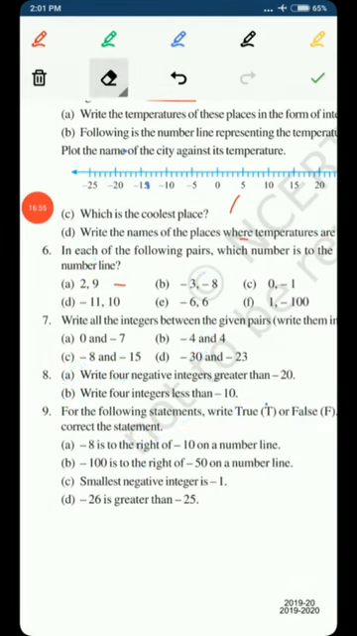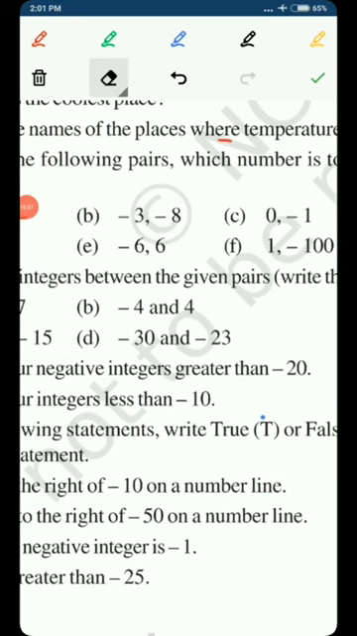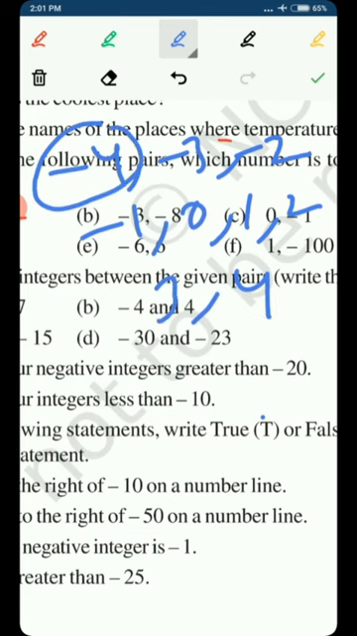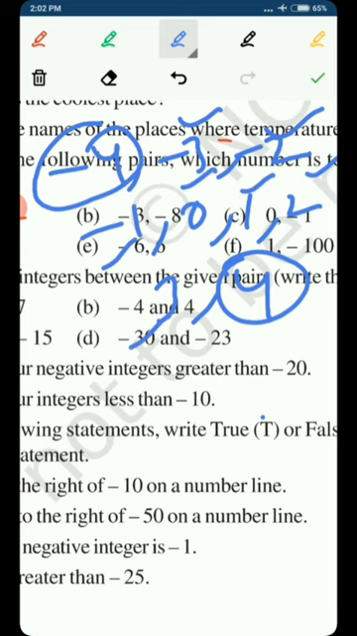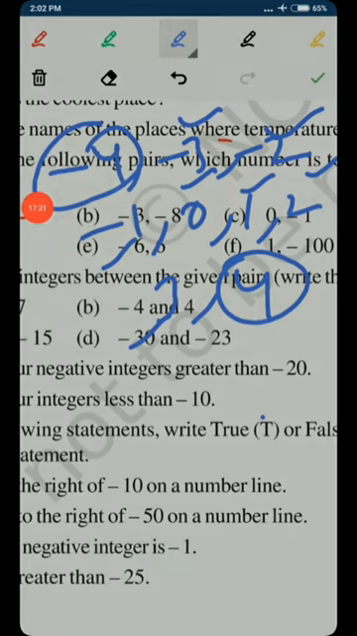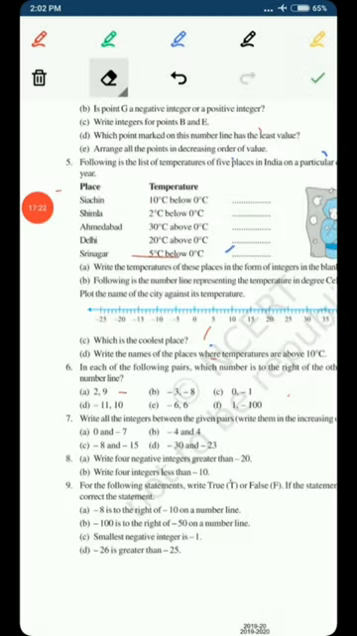In the same way you can find how many integers there are between -4 and 4. Just start writing the integers: -4, -3, -2, -1, 0, 1, 2, 3 and 4. Between -4 and 4 we count 1, 2, 3, 4, 5, 6 and 7. Seven integers are there. In the same way you can find the solution to all the parts. So this was question number 6.